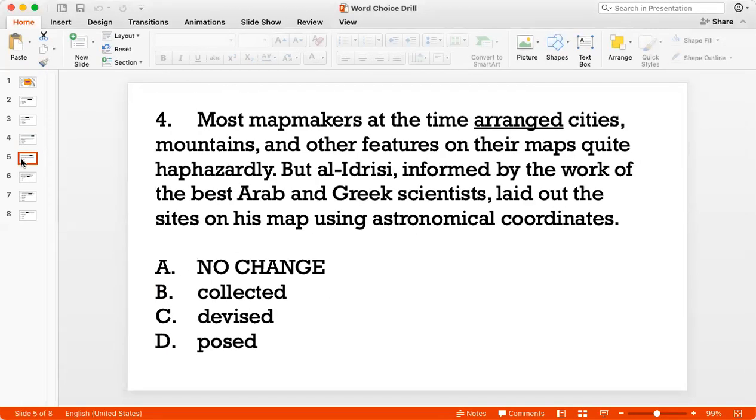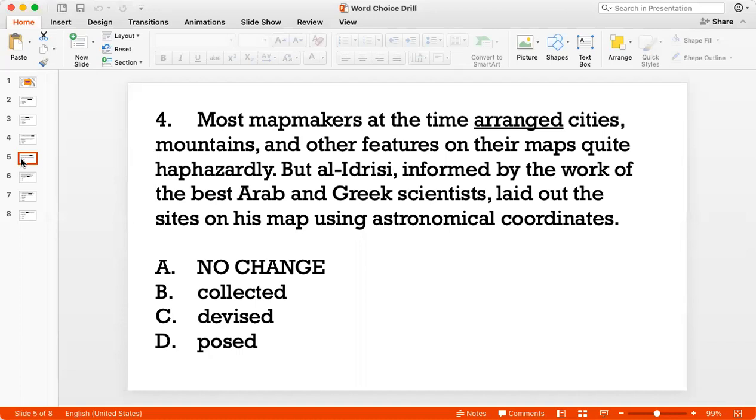Question 4. Most map makers at the time arranged cities, mountains, and other features on their maps quite haphazardly. But al-Idrisi, informed by the work of the best Arab and Greek scientists, laid out the sites on his map using astronomical coordinates. So here we are talking about map making, and we are describing a map maker by the name of al-Idrisi.